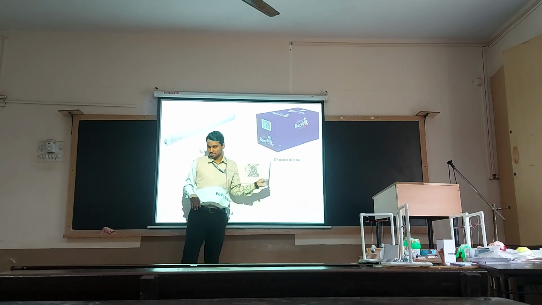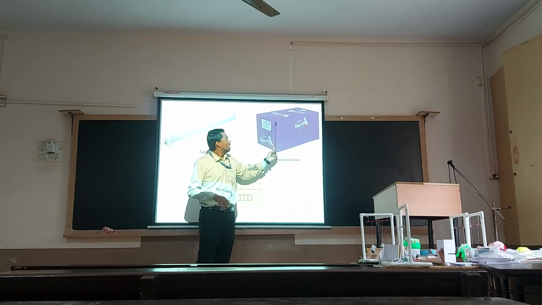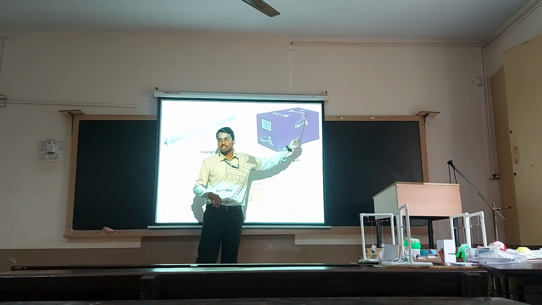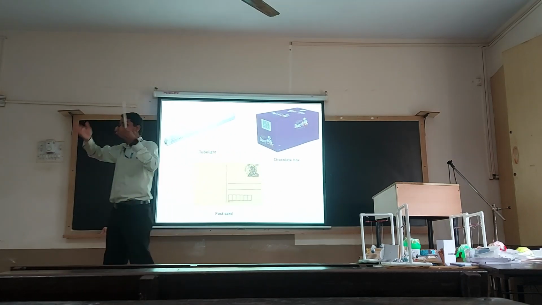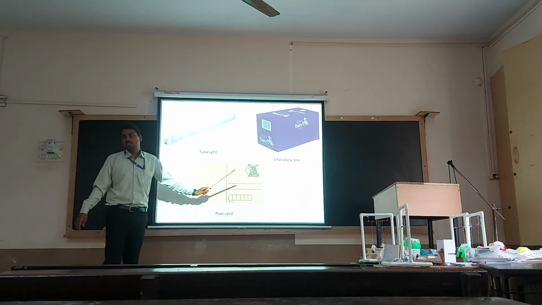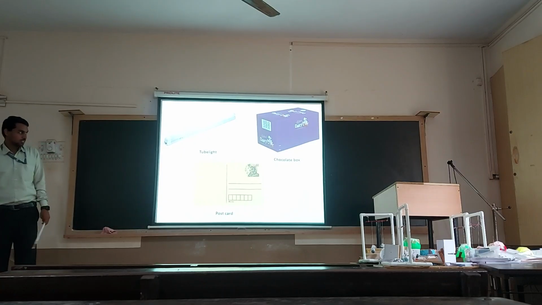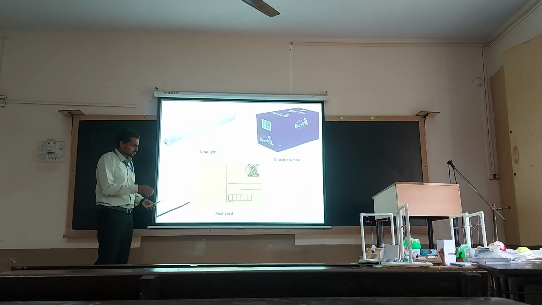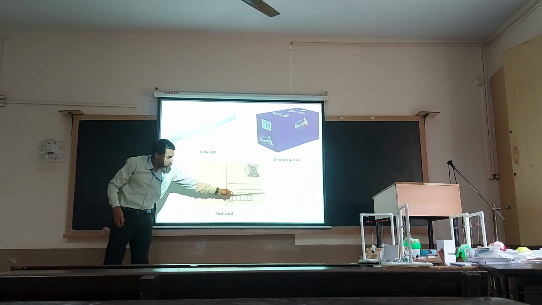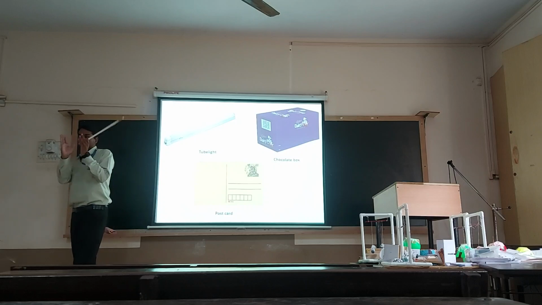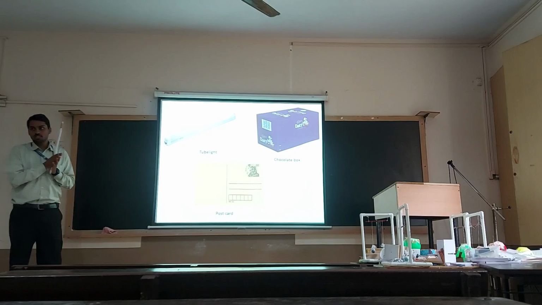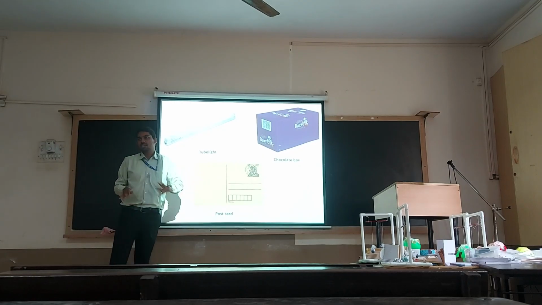The famous chocolate box, right, a diamond ring box. If you look at the corner of this diamond ring box, you will see that it is of a fixed length. There is a line, but it is restricted to a particular distance. So you can see it as a line segment. The third one, which we don't use nowadays, so it's almost gone, as we are using WhatsApp and other messengers, is the postcard. You can see that the length of this postcard and the breadth of this postcard all have a particular fixed length. So we can give them as an example of line segment. So these are the 3 basic examples for line segment.